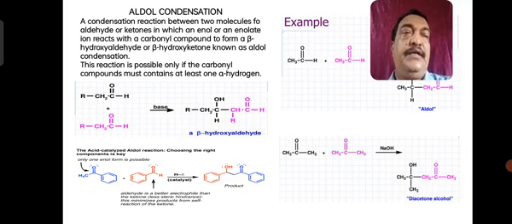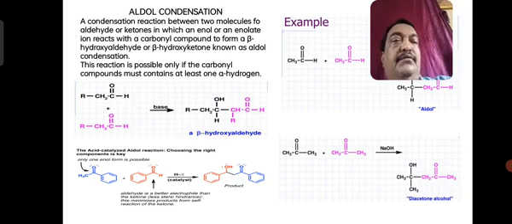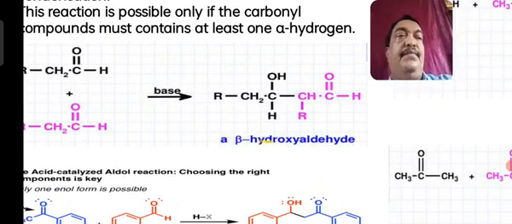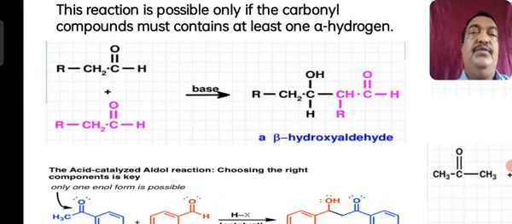In a simple way, try to remember that 2 aldehydes, that is RCH2CHO, RCH2CHO, when treated in presence of a base, undergo addition, that is called a condensation. This condensation leads to an alpha beta hydroxy aldehyde or ketone. So this reaction follows in this manner. So let us see. RCH2CHO is an aldehyde.